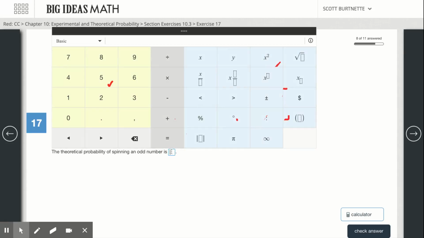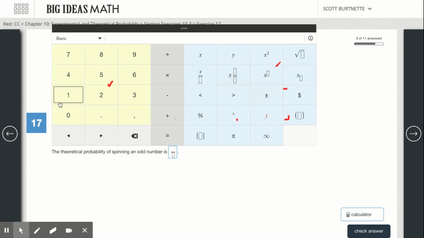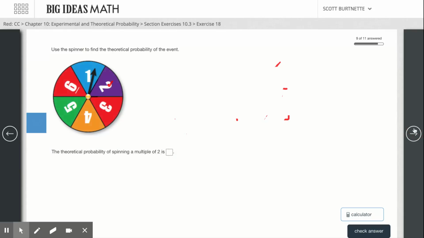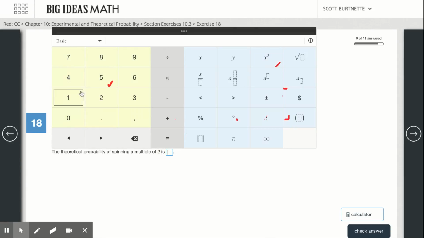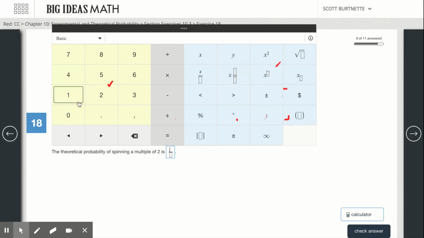So that would be 3 out of 6, which would reduce to 1 out of 2. Let's check that answer. We're good. Okay, the theoretical probability of a multiple of 2, well, 2, 4, and 6 are the multiples. So there are 3 out of 6, which once again reduces to 1 out of 2.